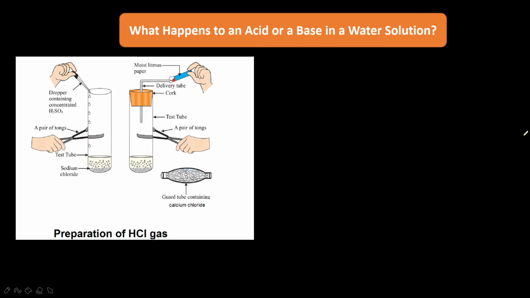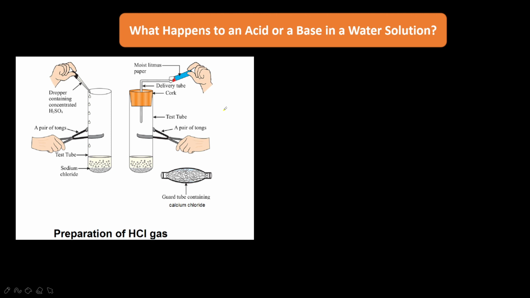Next, what happens to an acid or a base in a water solution? HCl gas does not change the color of dry litmus paper because it has no hydrogen ions. Here we are testing HCl gas with dry litmus paper and with moist litmus paper.